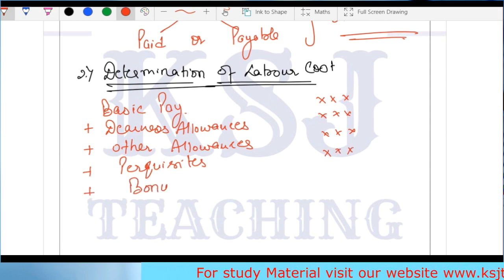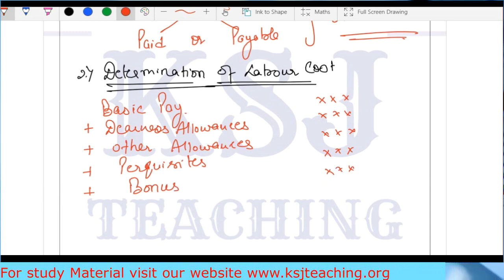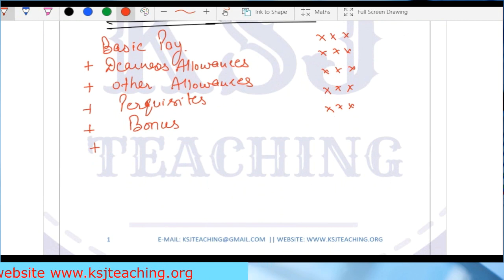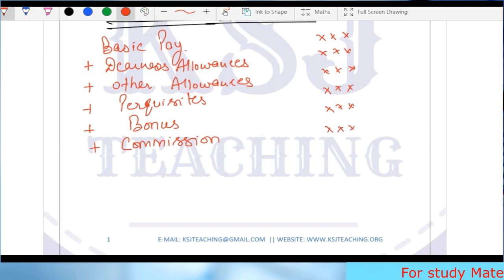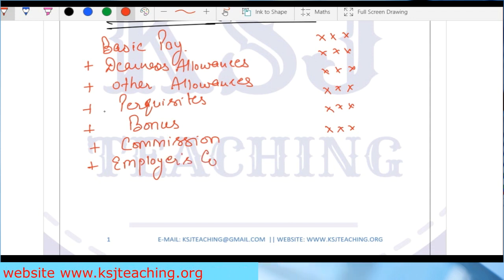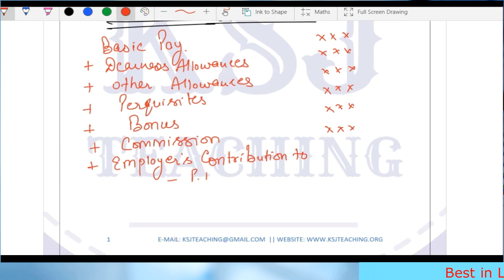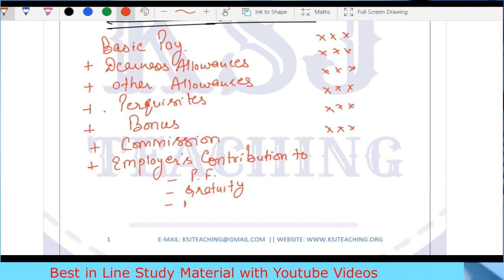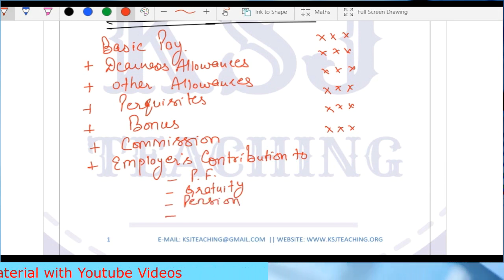Plus any bonus: you are happy with the work, you give him a bonus. Then any commission on sales: if you bring this much business, I'll pay you extra commission on this much. Then another important thing is the employer's contribution to provident fund, that is PF. Then gratuity, then pension, then you have ESI.